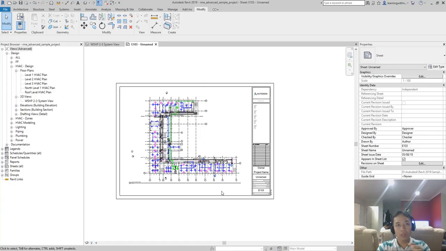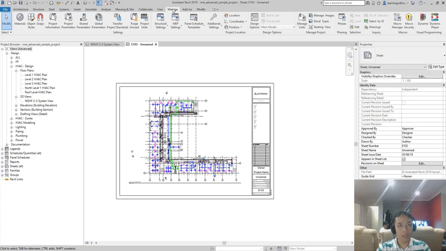Although you can just simply use the tool, project parameter, you can use this tool, just a project parameter. But if you are going to use this parameter in other projects, in many projects, it would be better to create a shared parameter, because you can also add more parameters in this shared parameter file that you are going to work on. Okay, so let's go ahead and start.